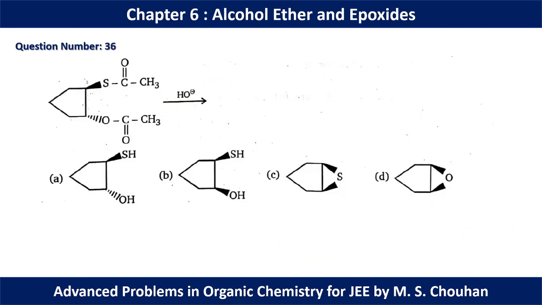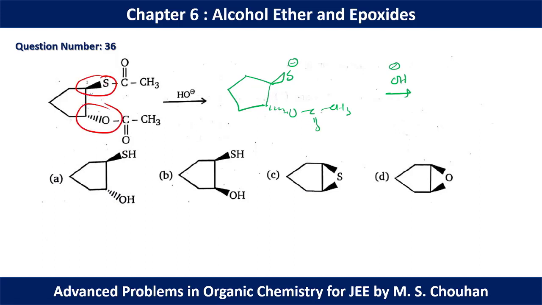In question number 36, we can apply the same theory. We can have S minus here, but we have below the plane OC double bond CH here, OC double bond CH. Okay, so if you add OH minus, this is the external nucleophile, but in the molecule we already have S minus, which is a good nucleophile. So this S minus can behave like a nucleophile, and there will be some NGP because it is above the plane and it is below the plane. So here we can perform NGP.